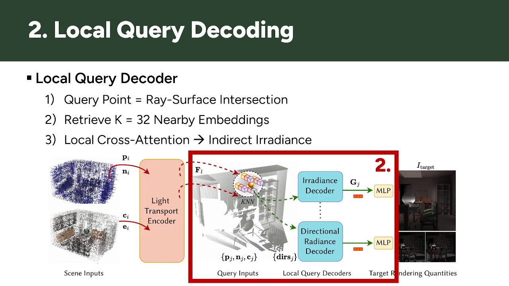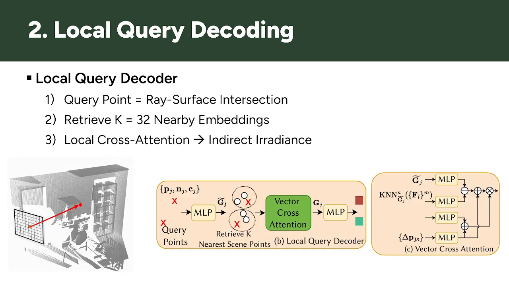Now let's see how we actually shade the pixel using this embedding. During rendering, a camera ray hits the surface and this intersection becomes a query point. Instead of looking at the entire scene again, the decoder retrieves only the 32 nearest light transport embeddings around that point. It then uses local cross attention to combine those features and predict the indirect irradiance at the query point.